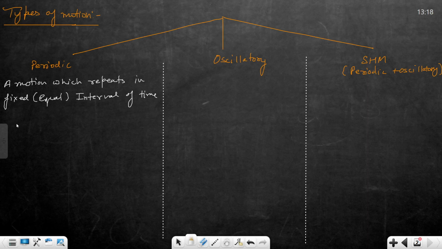Give me some examples of periodic motion. A motion which repeats in fixed or equal interval of time.